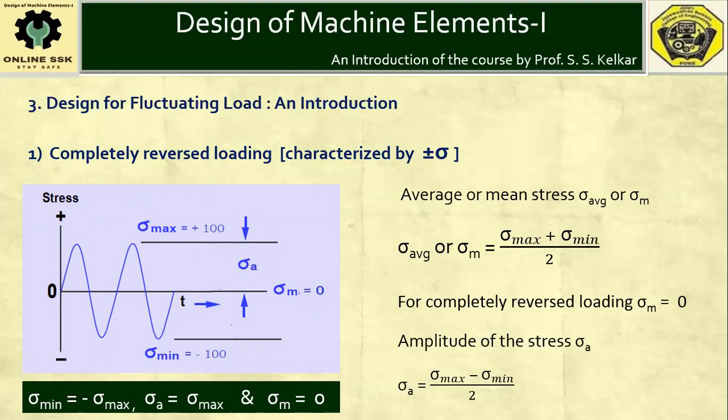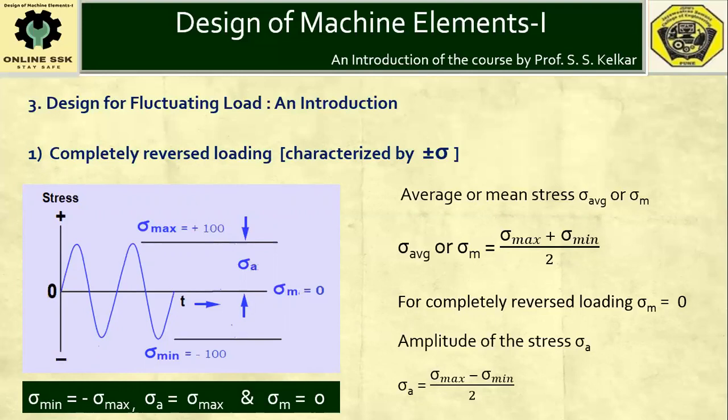That means the applied load will be plus minus 100 Newton, or the induced stress will have the nature of plus minus. That means for half of the cycle it will be experiencing tensile stress, whereas for the remaining half cycle it will be experiencing compressive stress, and the magnitude of maximum compressive and maximum tensile stress will be equal.